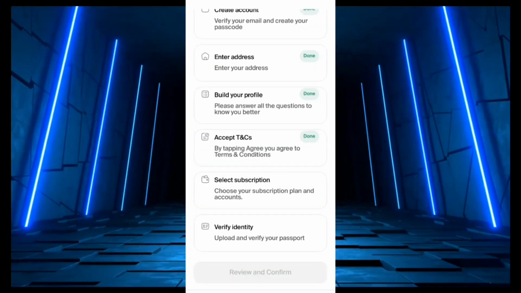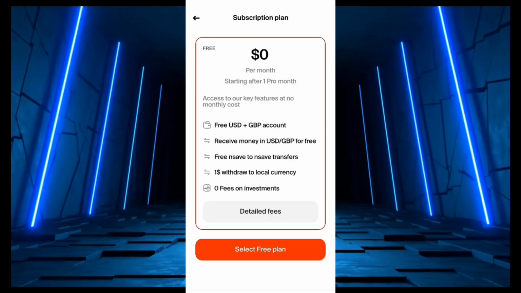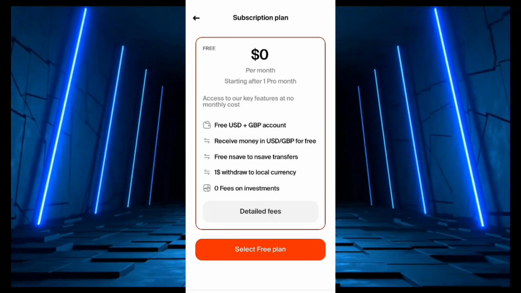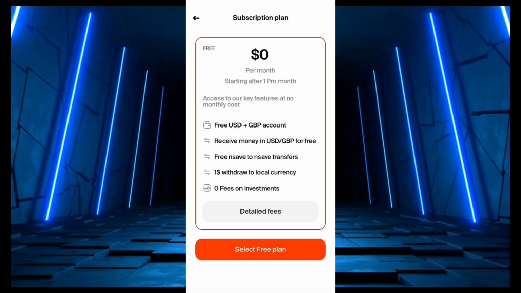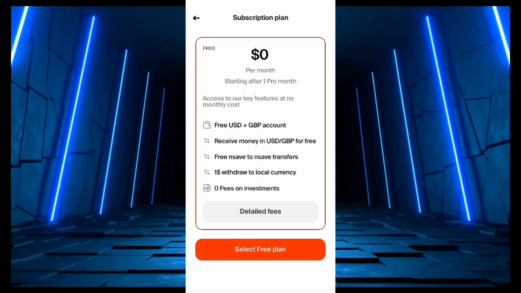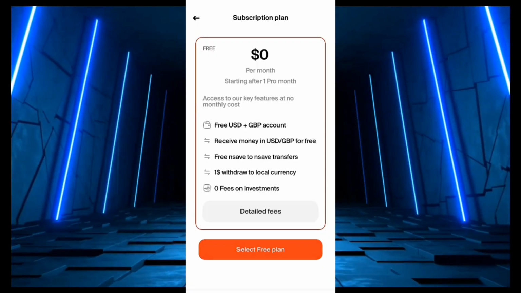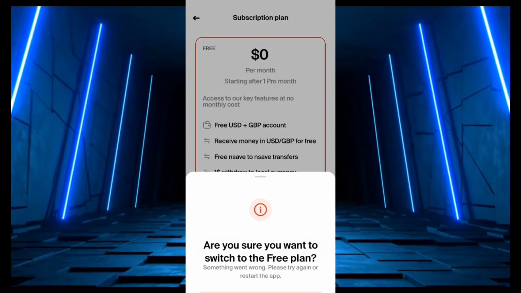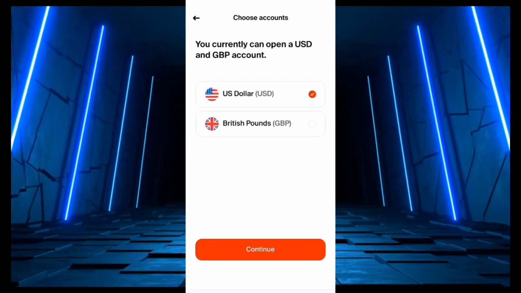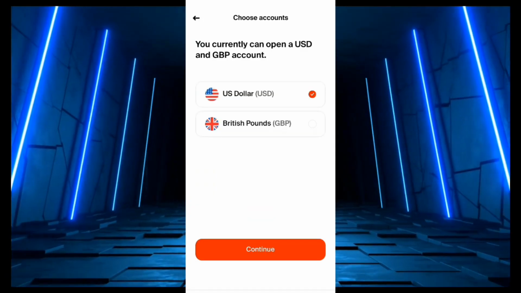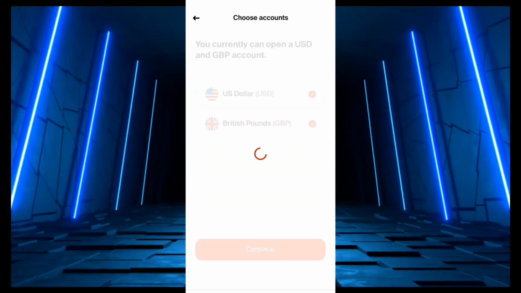All right. Nsave has a subscription plan, but we're going to be using the free plan. Free USDT plus GBP account. We receive money in both currencies for free. Free Nsave to Nsave transfer. $1 withdrawal to local currency. Zero fee on investment. So we click select free plan. We click on confirm. All right. You can currently open a USD bank account, and we want to open this too. So we click on continue.